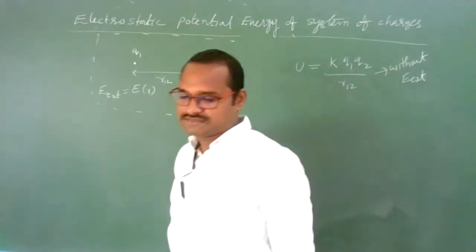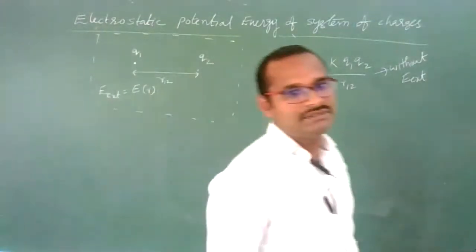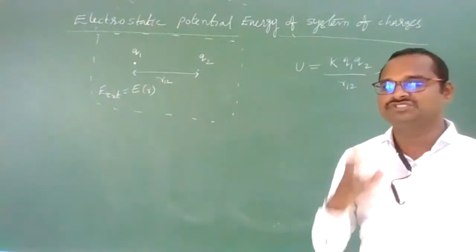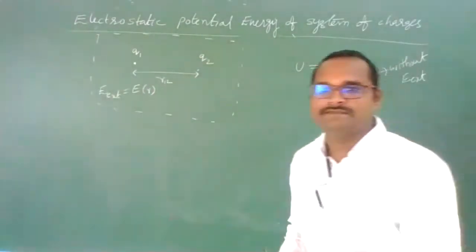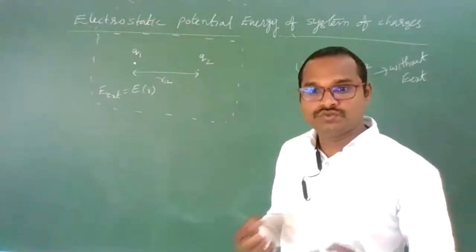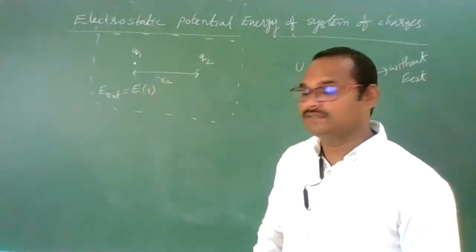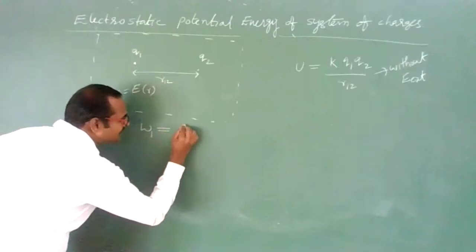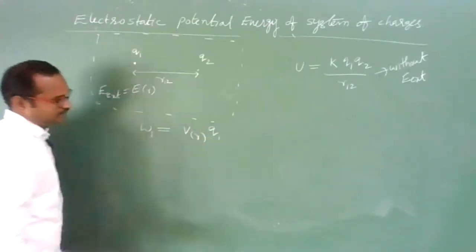Clear, students? Yes. Then how to find the electrostatic potential energy? Simple technique. Remove two charges to infinity. Now bring one by one. Now already some external electric field is present. Due to that, in bringing charge Q1, you need to perform some work done. How much work we need to perform in bringing charge Q1? There is potential due to the external electric field at charge Q1.